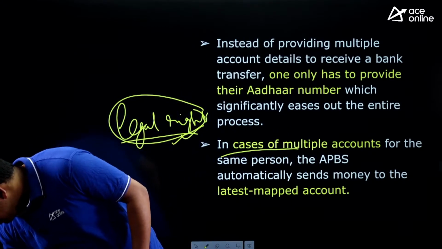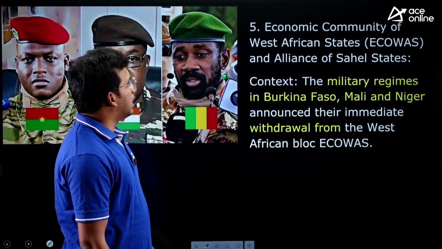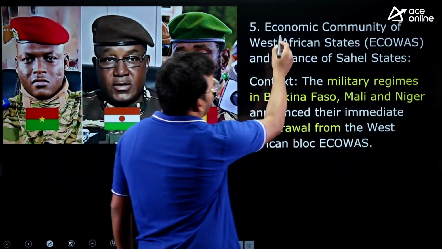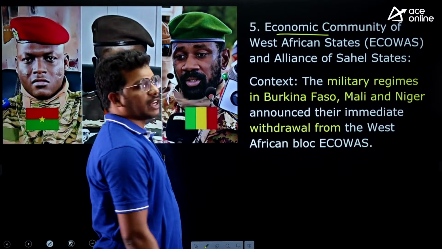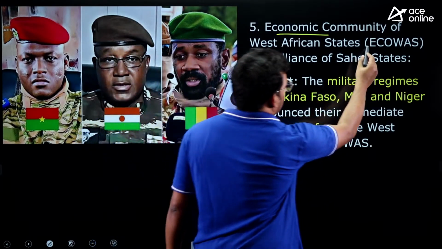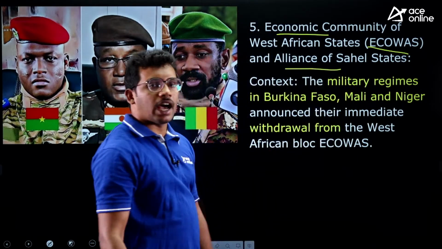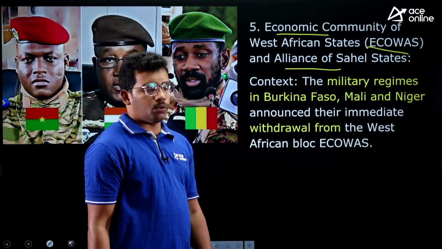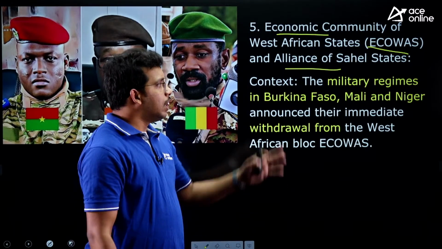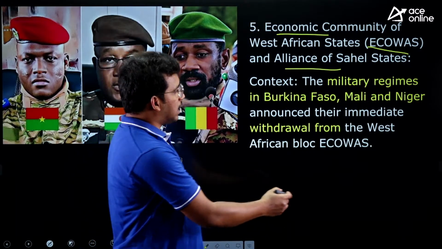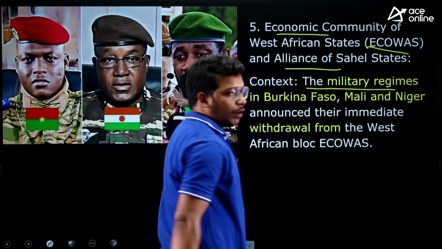Right. So let's move to the next article. Economic Community of West African States, ECOWAS, and Alliance of Sahel States. So there are two international organizations. Before we see this, we will see the context. Why it is there in use.